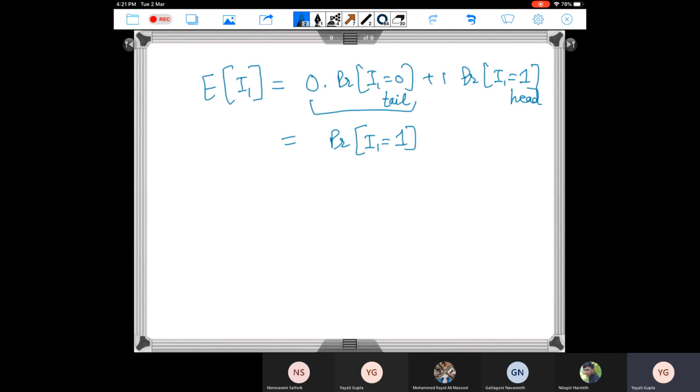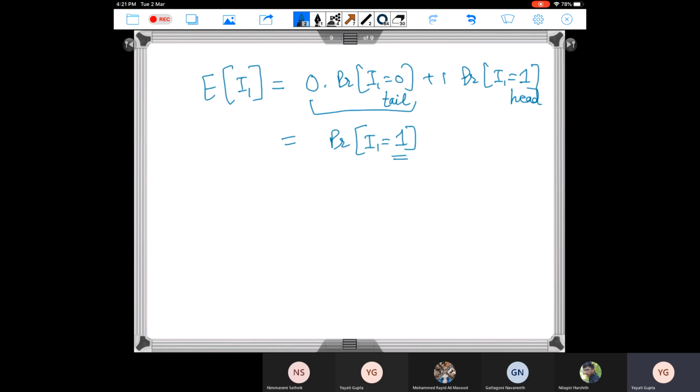This holds for any indicator random variable: its expected value is simply the probability that its value is equal to 1. In this case, I get the value 1 if it's a head. What is the probability that you get a head?